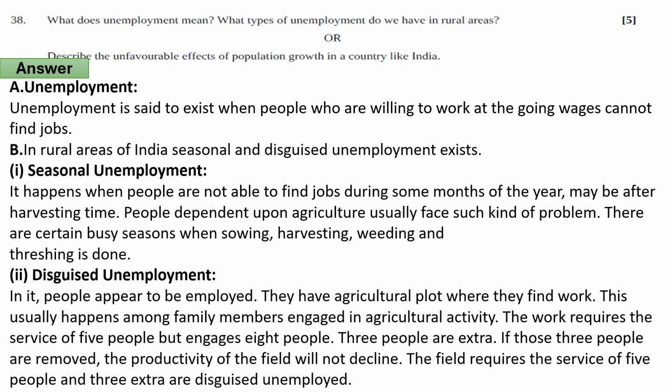They have an agricultural plot where they find work. This usually happens among family members engaged in agricultural activity. The work requires the service of 5 people, but 8 people are engaged. 3 people are extra. If those 3 people are removed, the productivity of the field will not decline. The field requires the service of 5 people and the 3 extra are disguised unemployment.